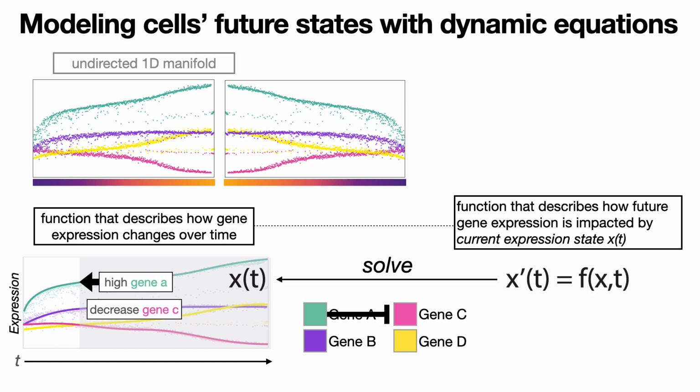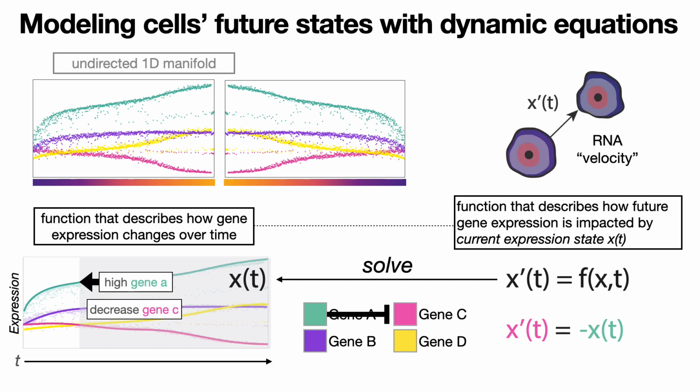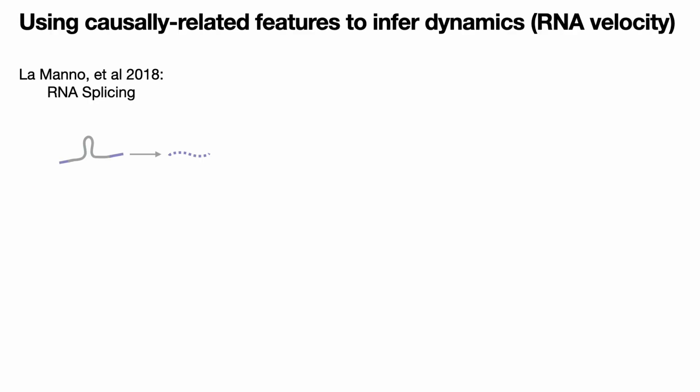So what I'm describing here is actually something like a differential equation, where we model the rate of change of a gene as a function of the expression of other genes. And in this example I've described here, that would look something like this, where the rate of change of gene C is negatively related to the current expression level of gene A. And so this defines a class of methods referred to as velocity, which consider the rate of change across all genes as a vector, which describes the likely future state of a given cell. So how do we do this in practice?